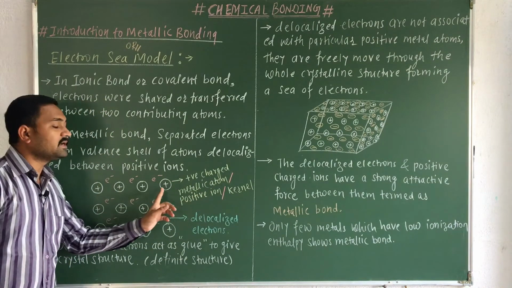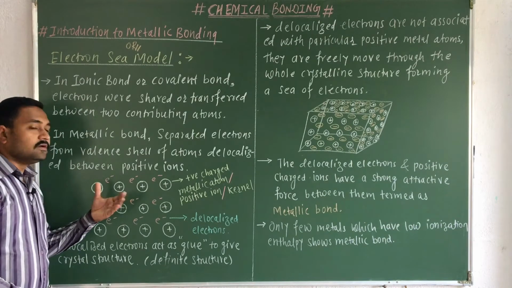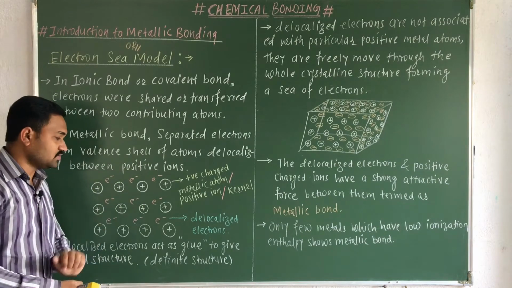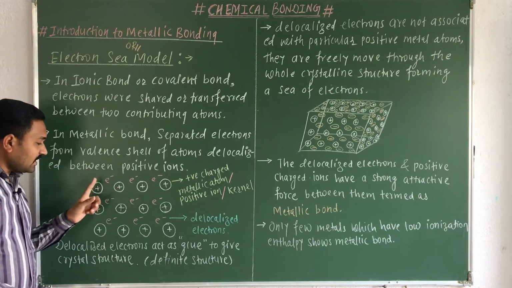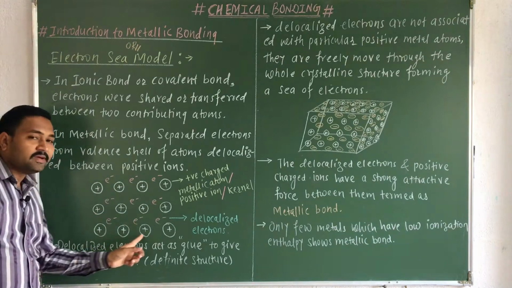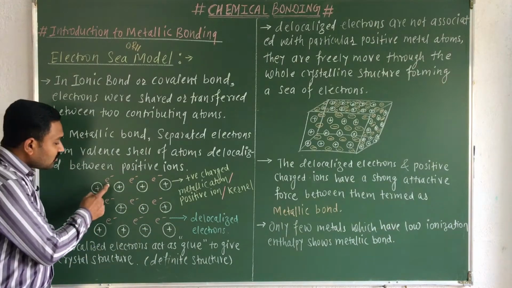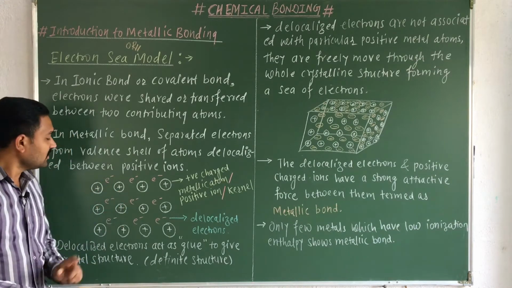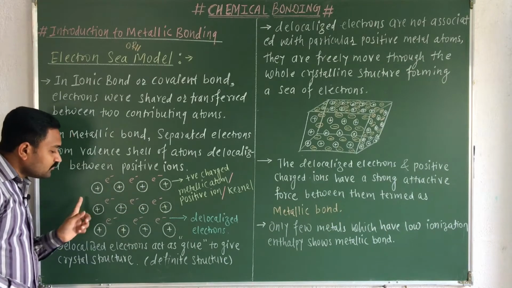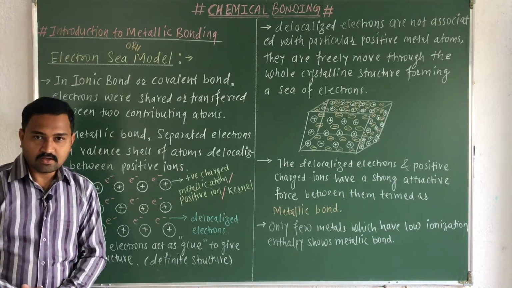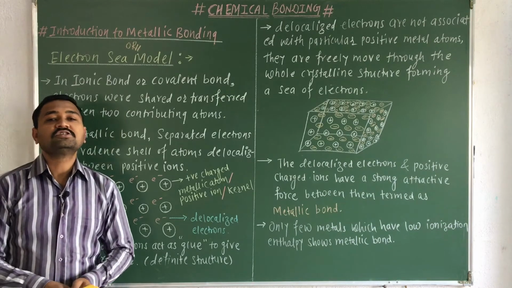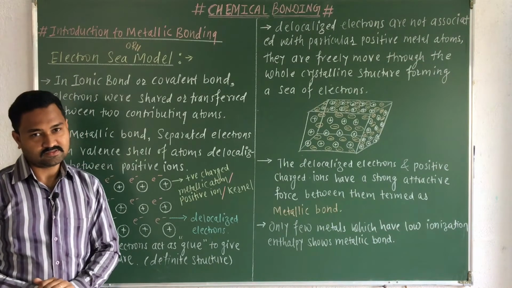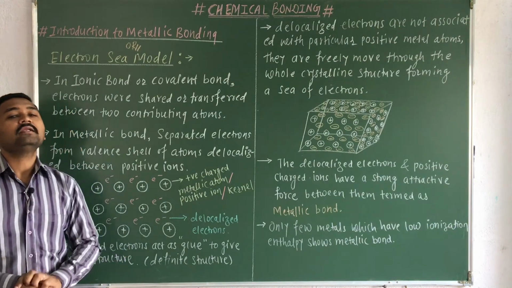These are nothing but your metallic atoms which lose their electrons. The electrons can be separated from these atoms, and that electron can be shared between all these positive metal atoms. So this electron is not restricted to this metallic atom only. This electron can freely move throughout the structure. That means the electrons are not shared between just two atoms; they can be shared between more than two atoms. So this is the specialty of the metallic bond.